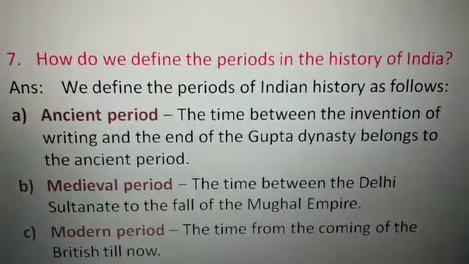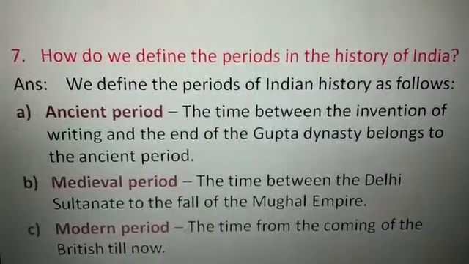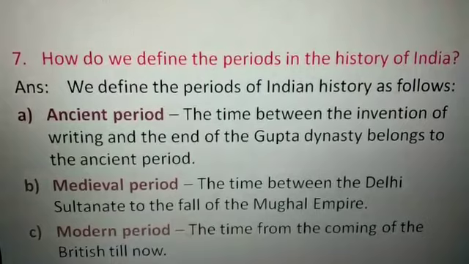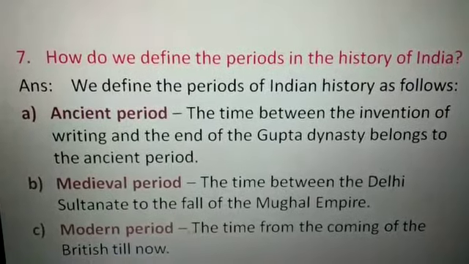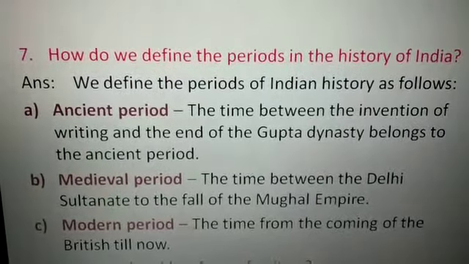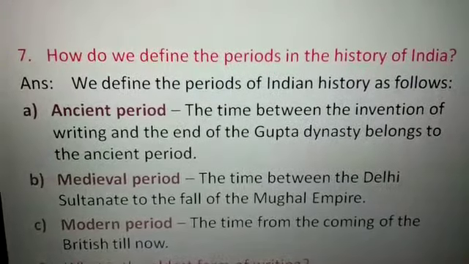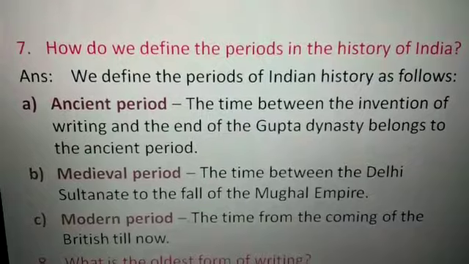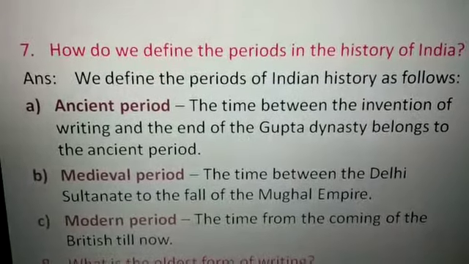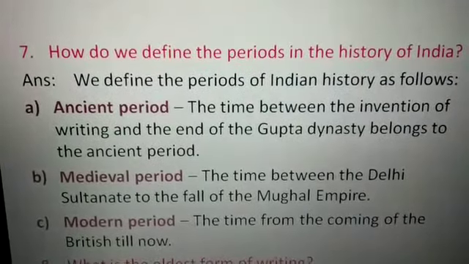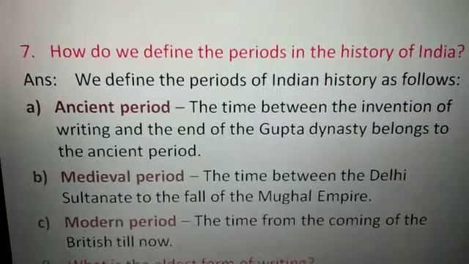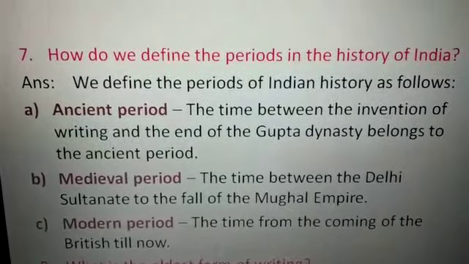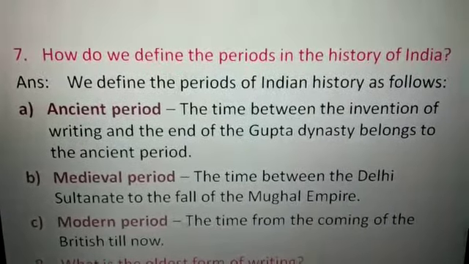That means the time between the invention of writing and the end of the Gupta dynasty belongs to the ancient period. You know that total history is divided into 3 parts: ancient period, medieval period and modern period. In this question, you are asked to define the periods of the history of India, that is Indian history.